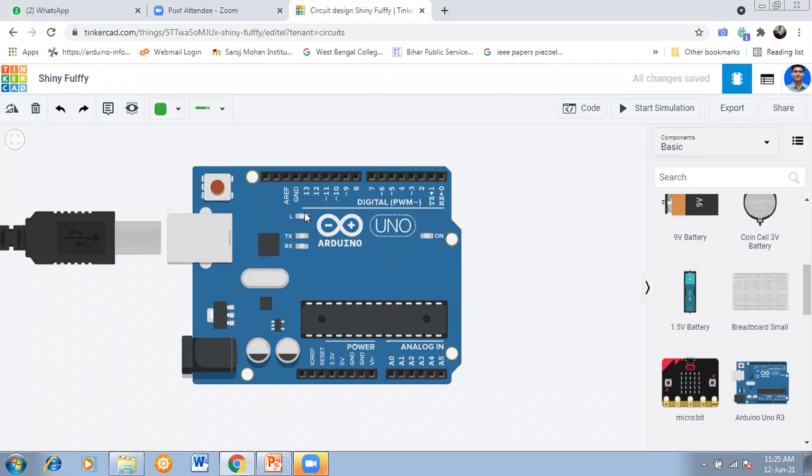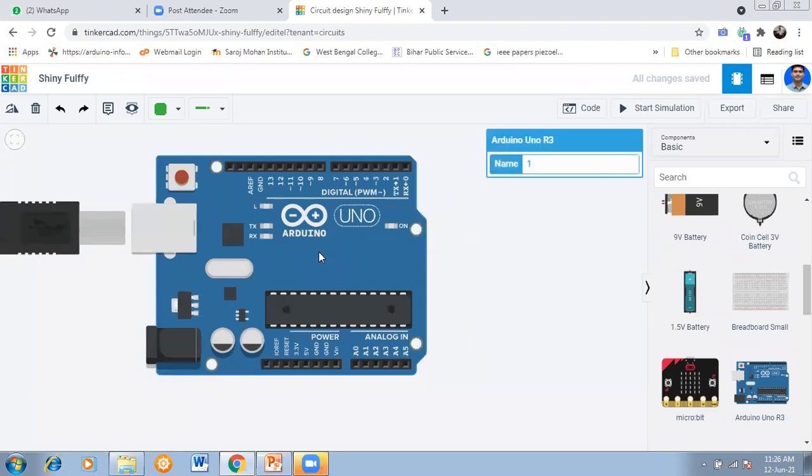Now see here, this LED is connected to pin 13. So this is D13. This LED is blinking here, directly connected to pin 13. Always when the system runs, that LED is blinking. That means the board is okay. If the LED is on, that means the board is working. So now we are ready to do something.